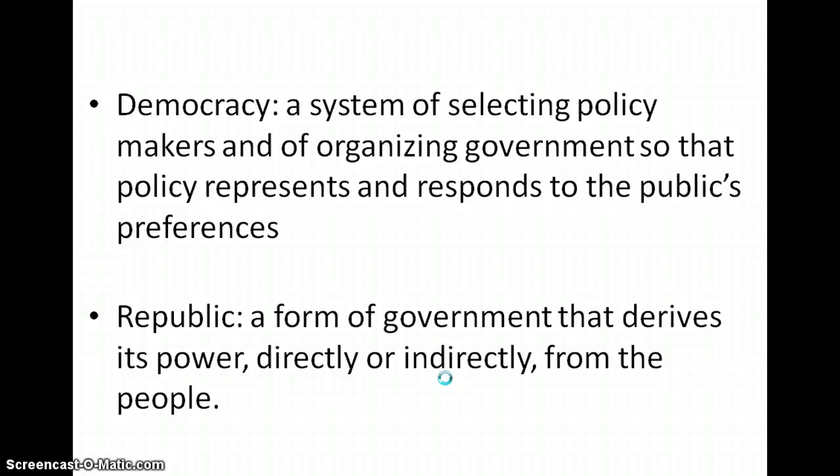Democracy. A system of selecting policymakers and of organizing government so that policy represents and responds to the public's preferences. Republic. A form of government that derives its power, directly or indirectly, from the people.